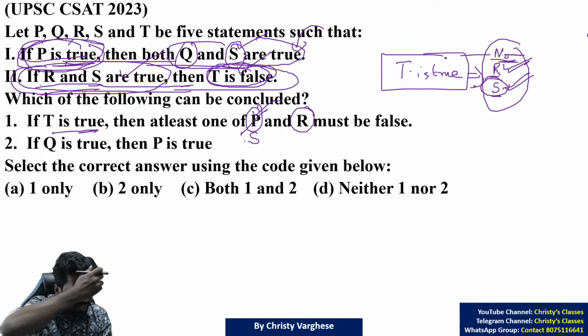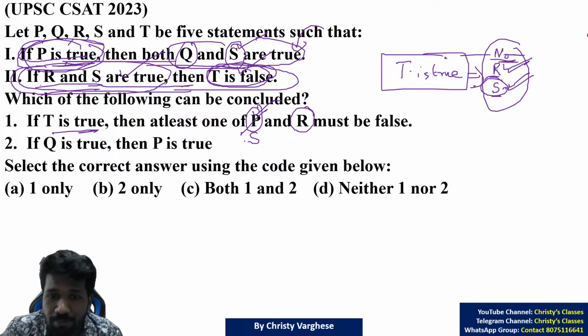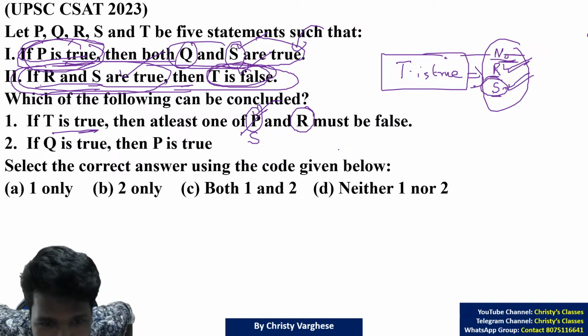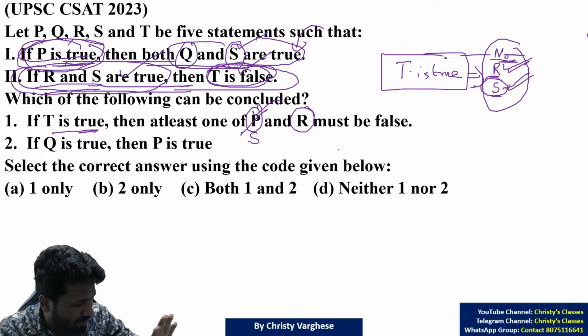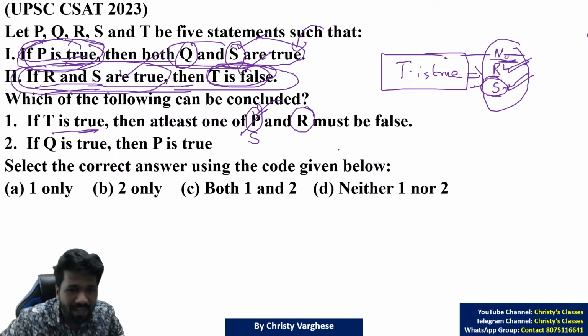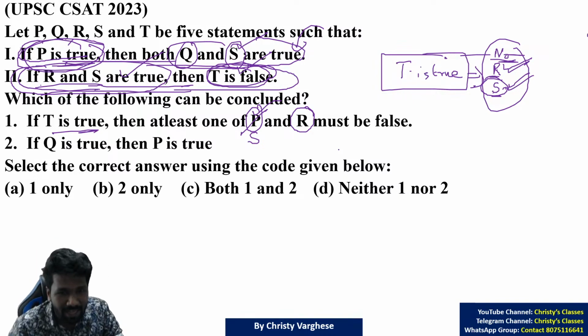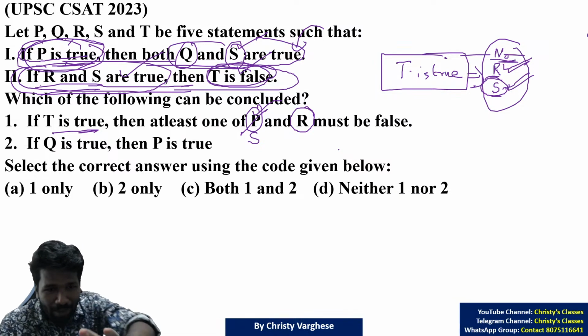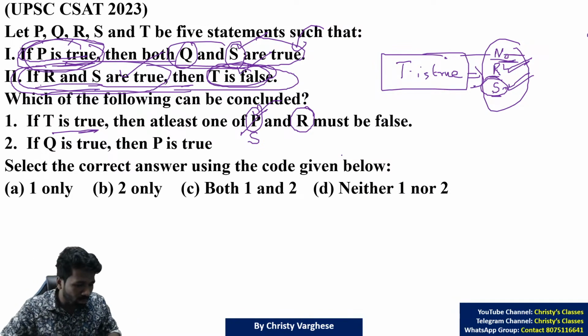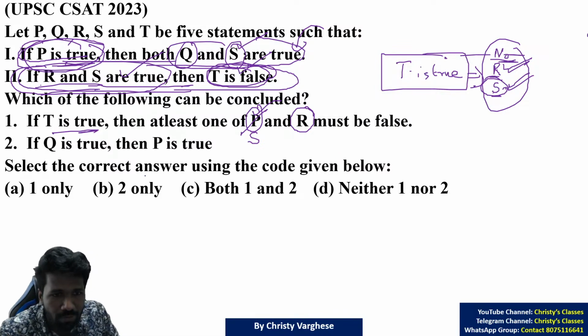Yeah, this is a little tricky one. So we can replace P by S, and by that we can say that at least one of S and R must be false. That is true. I know that this explanation will be more confusing. I'll do one thing: I will explain this in the next class once again for clarity. This is the pattern of explanation, but the way I explained was not clear, I know. So we will discuss the first statement later.